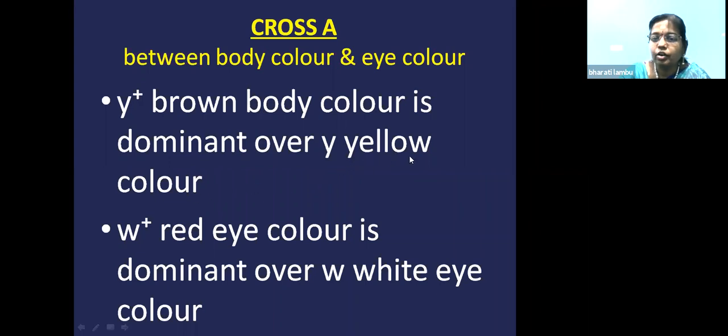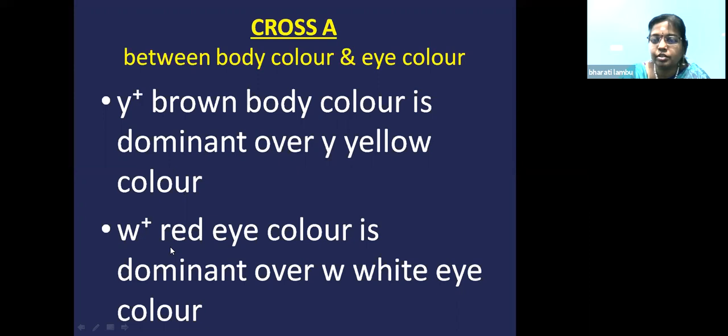So yellow is recessive. By doing a monohybrid cross, we can know which color is dominant over which color. So he found out that brown color is dominant over yellow color. So yellow is denoted by small y and the dominant is y plus. So y plus is the wild type over the yellow body color.